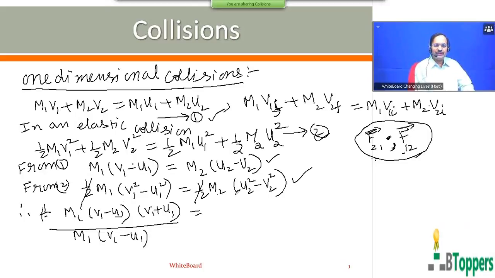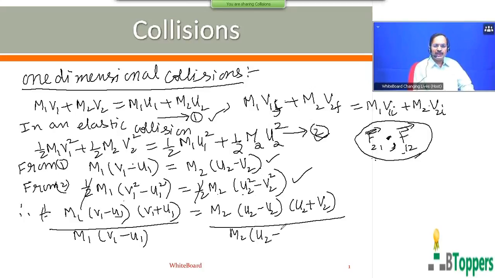The right side, m2 into (u2 square minus v2 square), can be written as (u2 minus v2) into (u2 plus v2), divided by this equation m2 into (u2 minus v2).